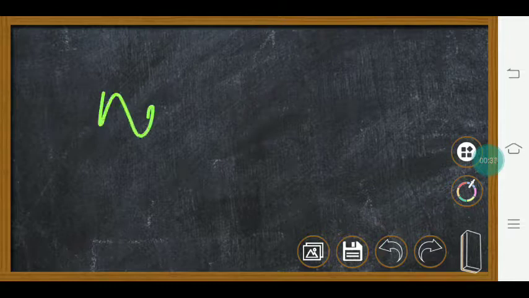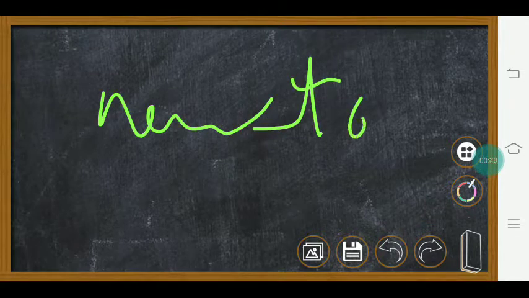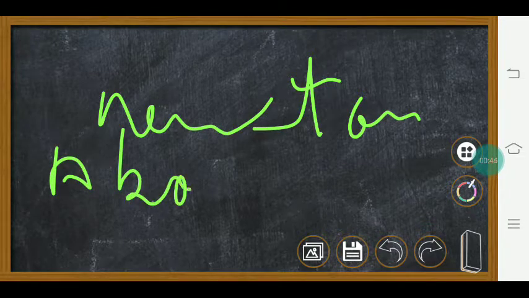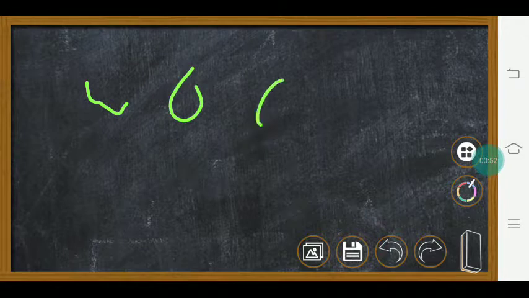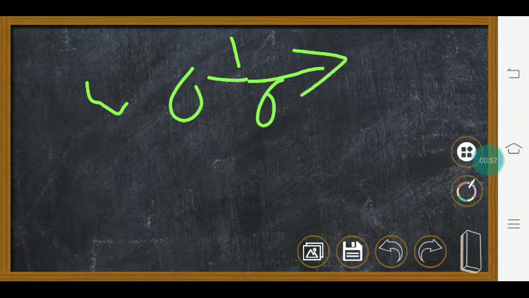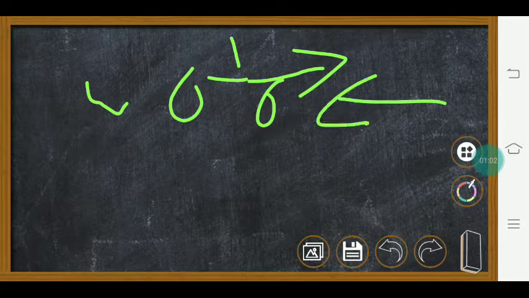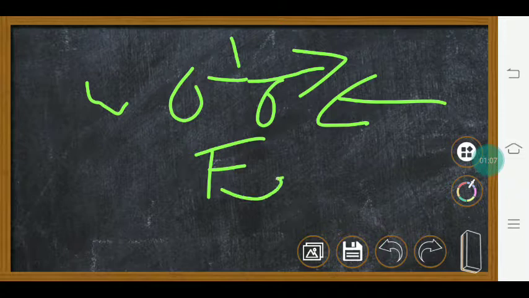First is Newton's first law. According to Newton's first law, a body in motion will remain in motion. If a cycle is in motion, it will remain in motion in the same direction unless an exterior force is applied on it. Even we can apply brakes or the force of friction, and it can stop the cycle. The first thing is related to this.